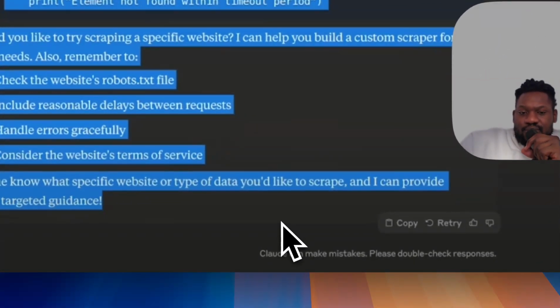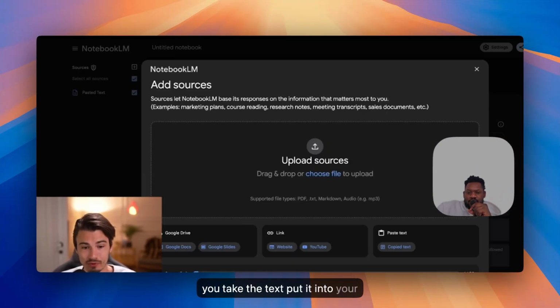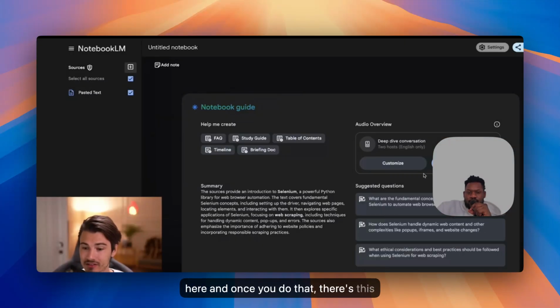Pro tip is that if you have a textbook and there's some concept in there, you can take a picture of that, throw that into Claude or ChatGPT and have it describe the picture. Then you take the text, put it into your notebook, and basically you can turn this into your learning knowledge base. Everything that is relevant that you looked at, you can put in here. And once you do that, there's this function of generating.